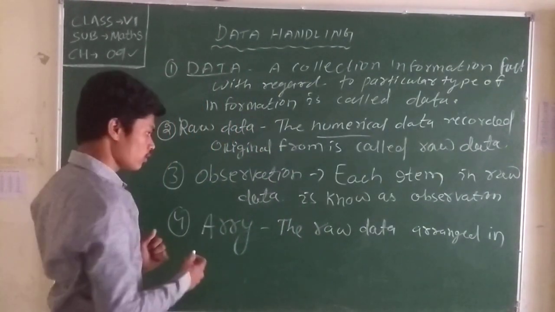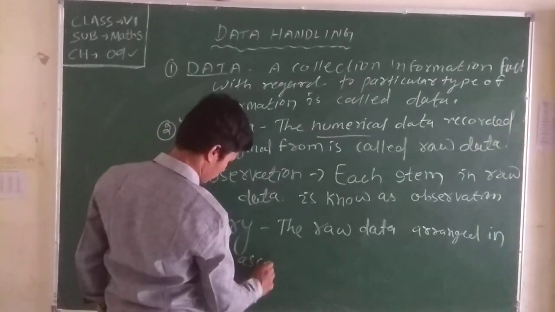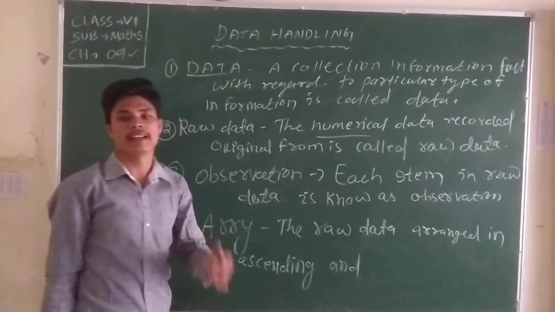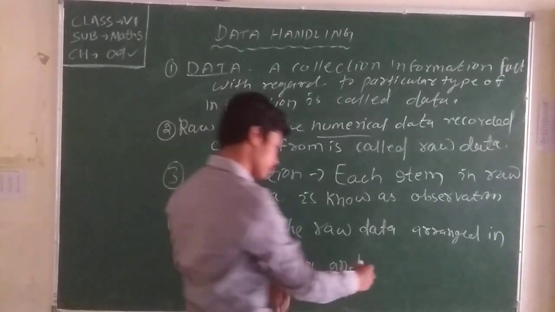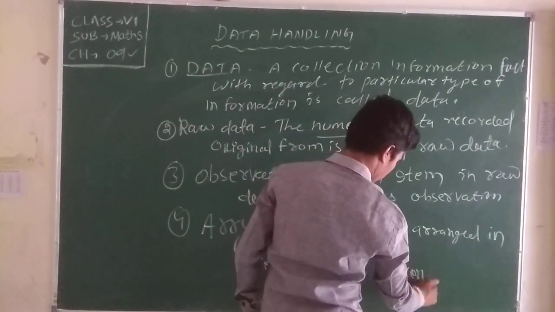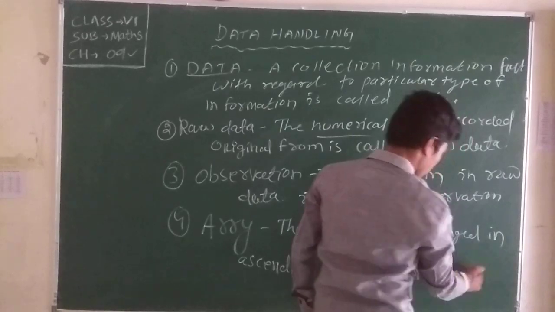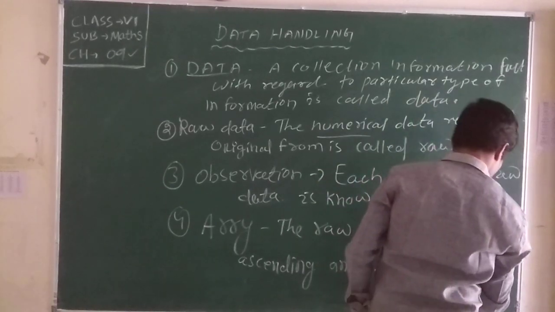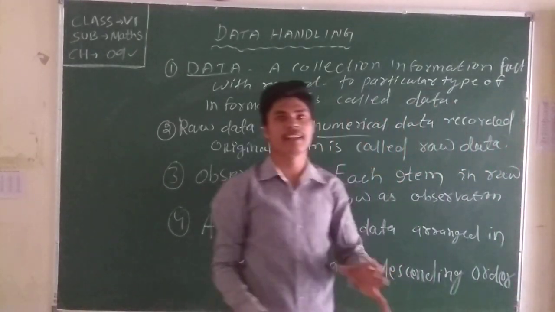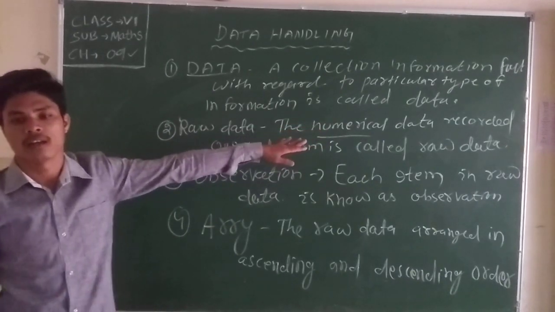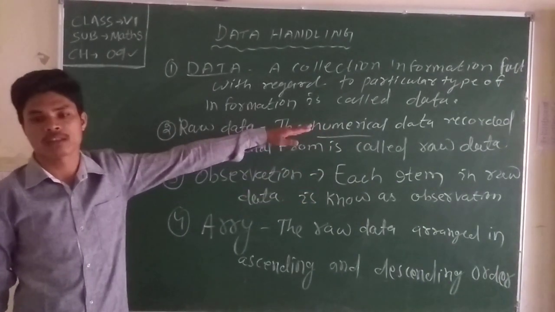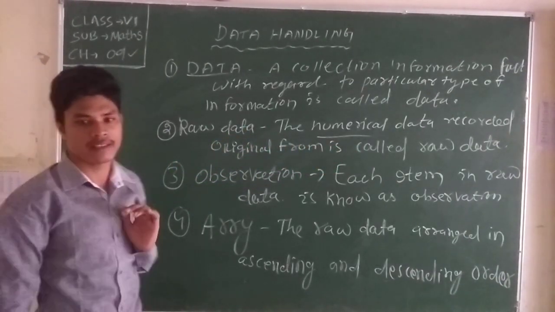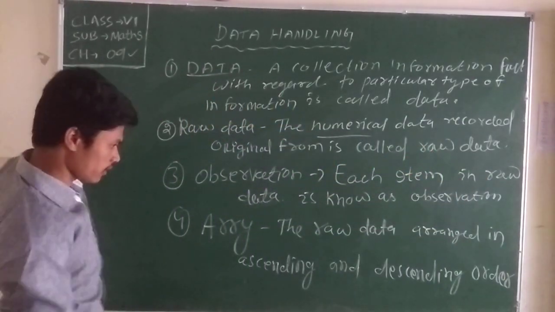Yes, you know it or no? Descending means greatest to smallest. Ascending and descending order of which data? Raw data, or the observation we observe. Ascending and descending order of magnitude is known as array.